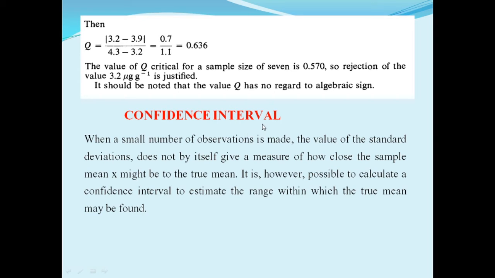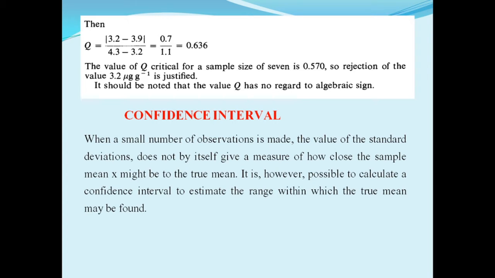Next point, confidence interval. When a small number of observations is made, the value of the standard deviation, that is S, does not by itself give a measure of how close the sample mean x bar might be to the true mean.